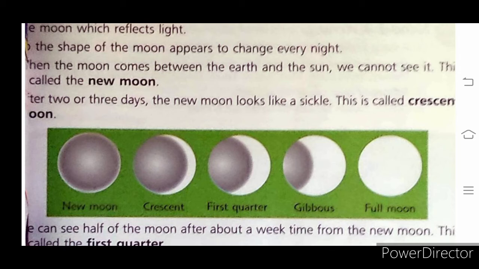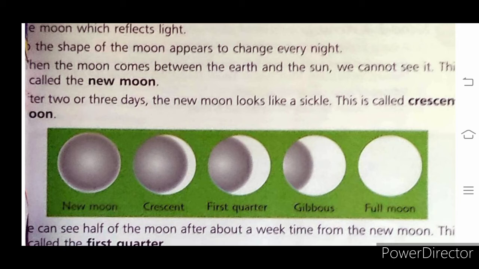We can see half of the Moon after about a week. After 7 days, you can see the half moon. Okay children, this is called the first quarter. The third picture is your first quarter. In the next 2 to 3 days after the first quarter, you can see more than half of the Moon. This is called gibbous moon. The fourth picture is your gibbous moon, children.